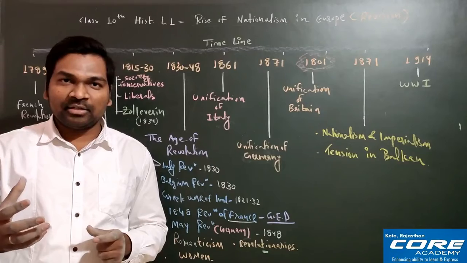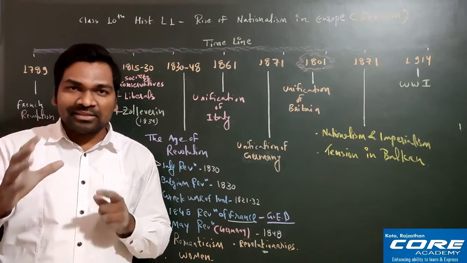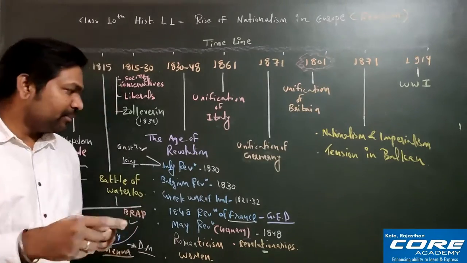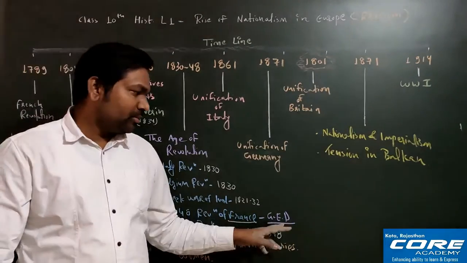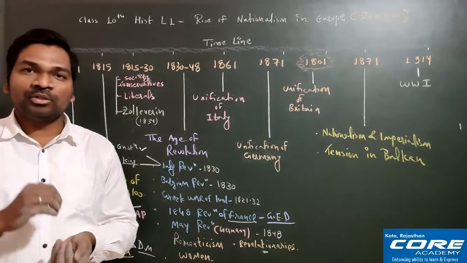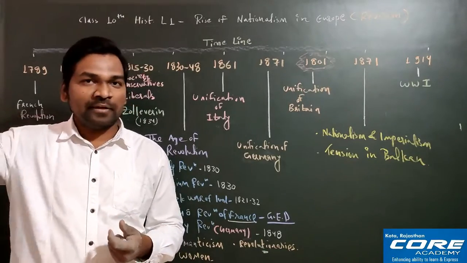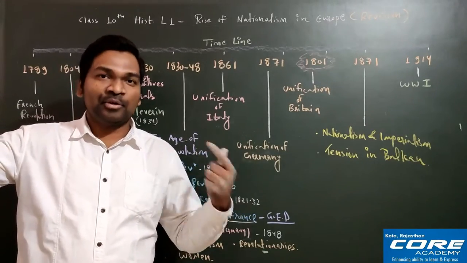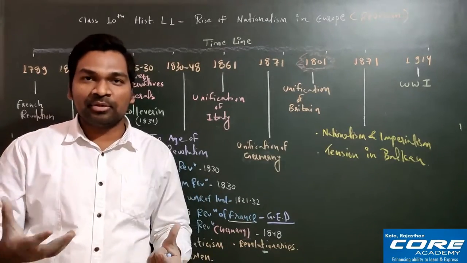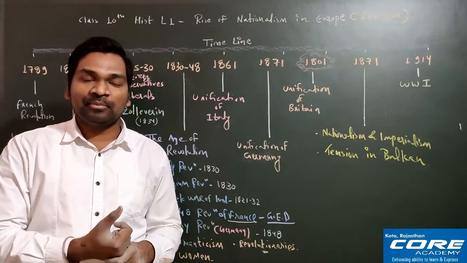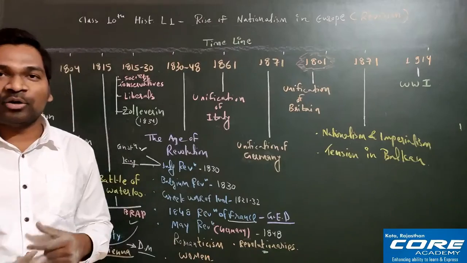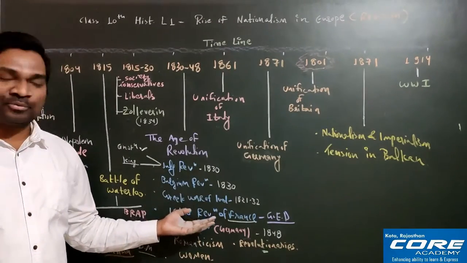In the city area, when the population was increasing, the balance was completely disturbed, and apart from that, in this particular time period, there were also bad harvests because production came down drastically. Since population was increasing, demand was always high, but supply, the production, was very less. That is why the price of basic products also increased. And when the price of basic products increases and people do not have money in their pocket, then what will happen? Normally a revolution takes place, right.